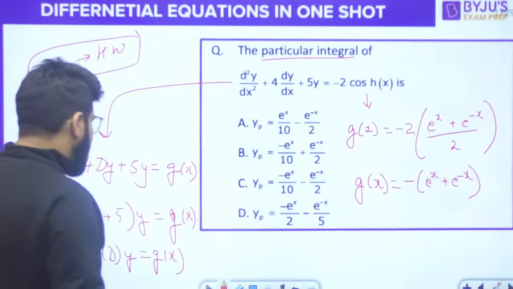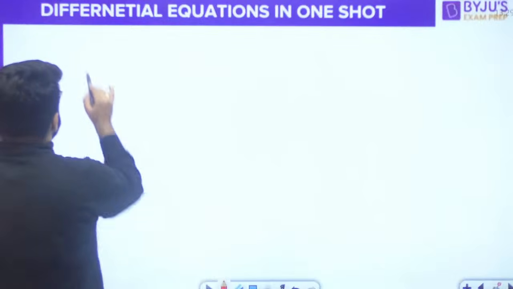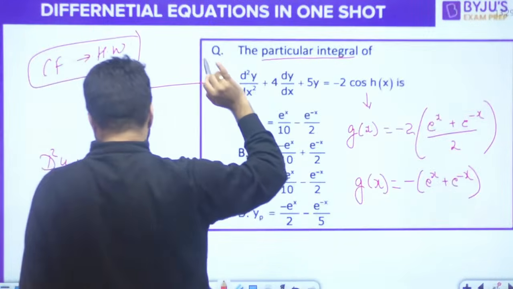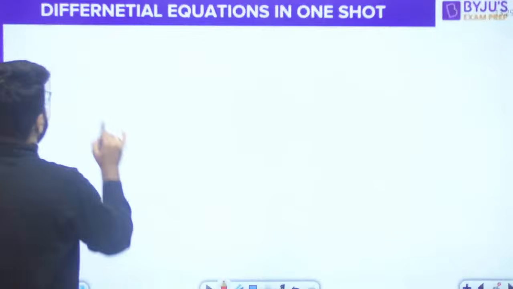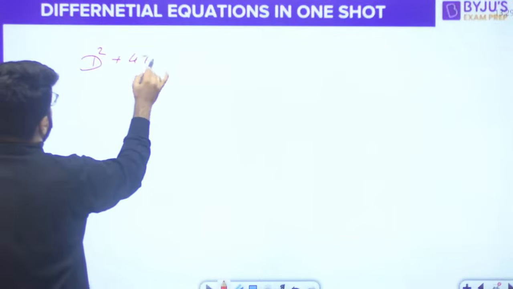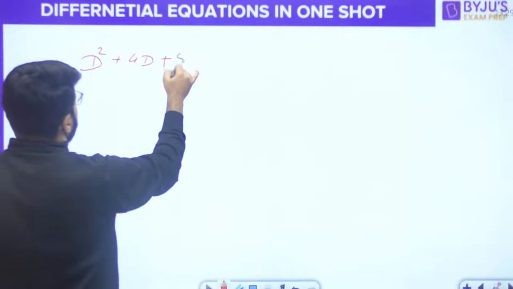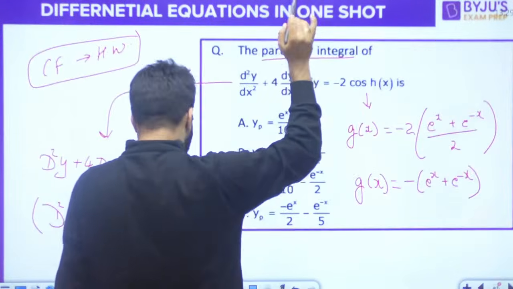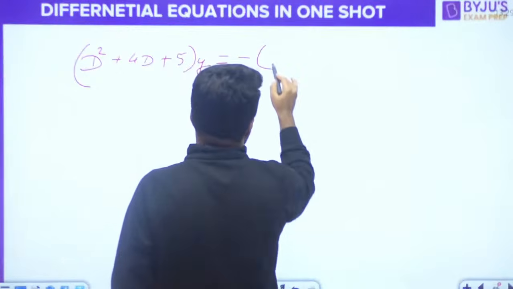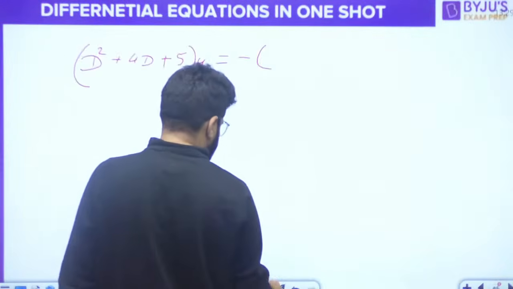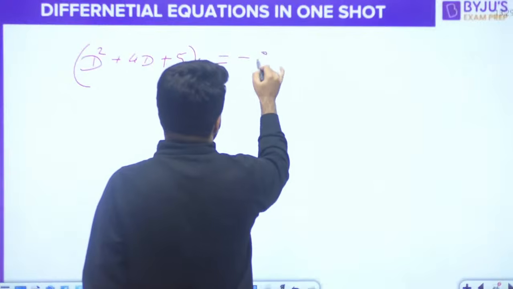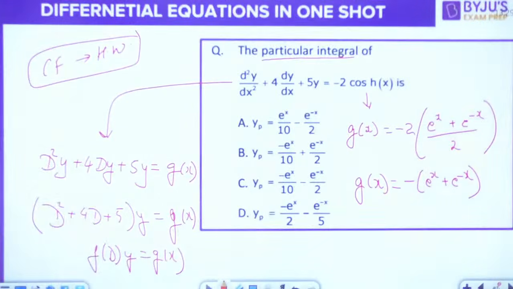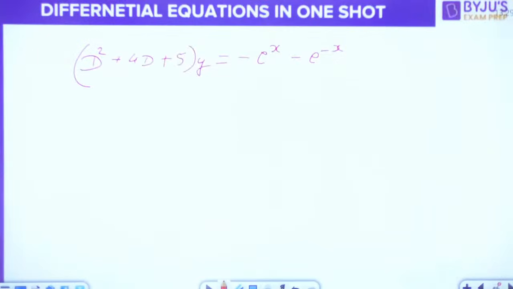Now we will break this into two parts. F(D) into y, we put the value of F(D): (D square plus 4D plus 5) into y is equal to g(x), and g(x) is minus of e power x minus e power minus x. Minus of e power x minus of e power minus x, right?